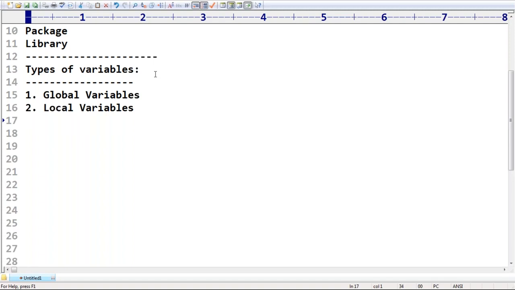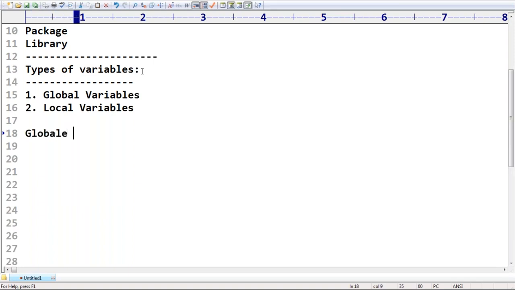What is a global variable? A global variable is nothing but a variable which is declared outside a function, which is available for all modules. Such types of variables are by default considered global variables.